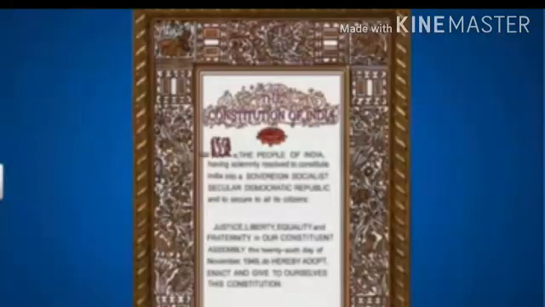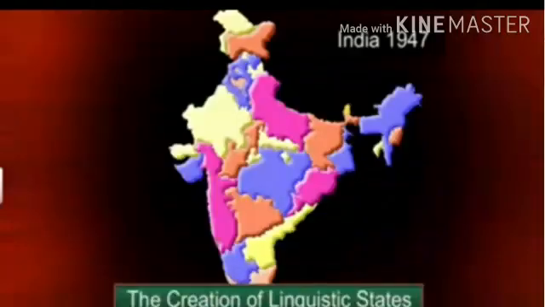So let us begin with the constitution. India had emerged as an independent nation after a painful and bloody partition. Soon after independence, several princely states became a part of our country. The constitution declared India as a union of states. Although it did not use the word federation, the Indian Union is based on the principle of federation.